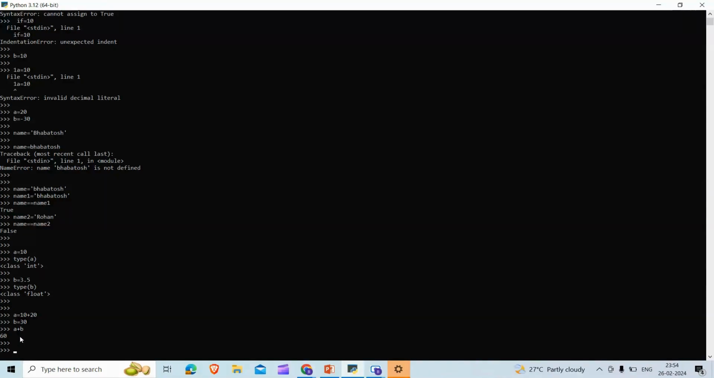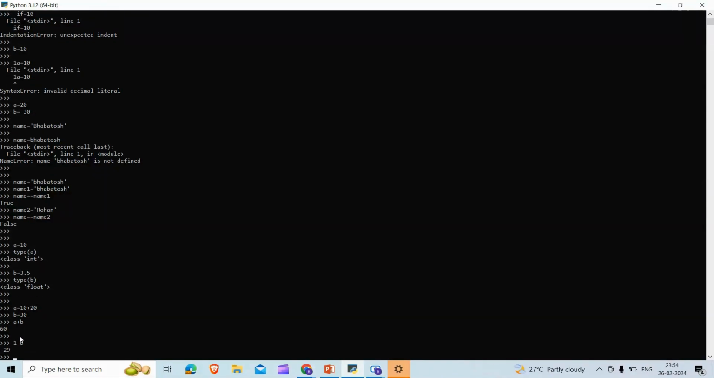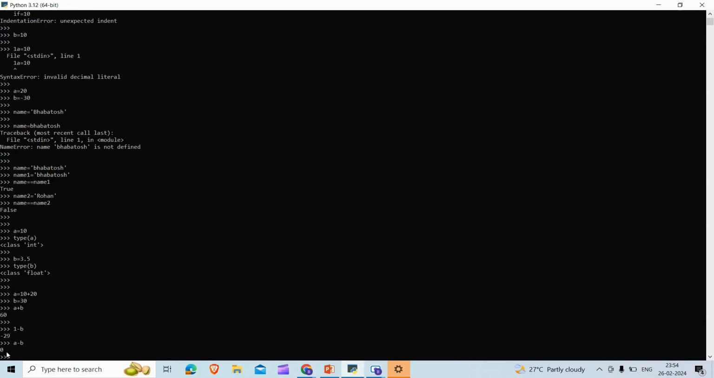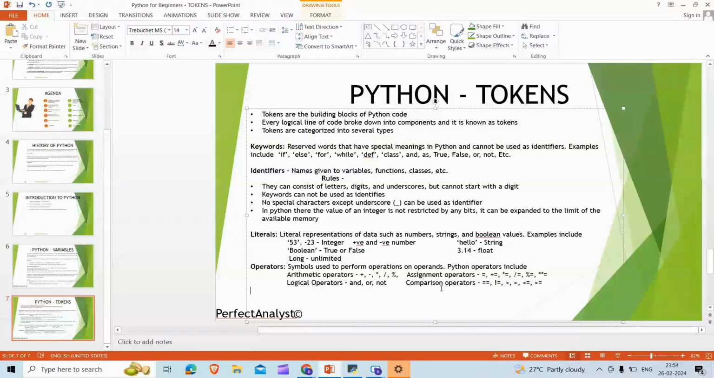Similarly, you can put a minus b. So it is 0. So here 10 plus 20 is 30, minus this 30 is 0. So you can practice on your own all these types of operators and what is the function of each. You can go through any other resource and try yourself. So there are different types of operators like arithmetic, assignment, logical operator, comparison operator, and all.